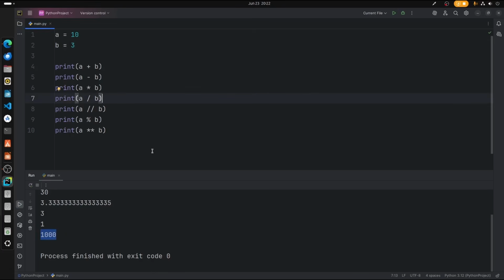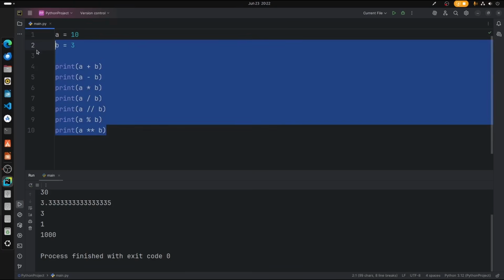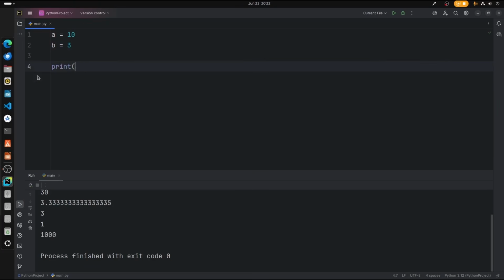And let's move on to comparison operators. Comparison operators are just like arithmetic operators. But the thing is, we don't perform anything new in that. We just compare two variables and print the output. That's what we do here. So let's just take down all these things and let's proceed.